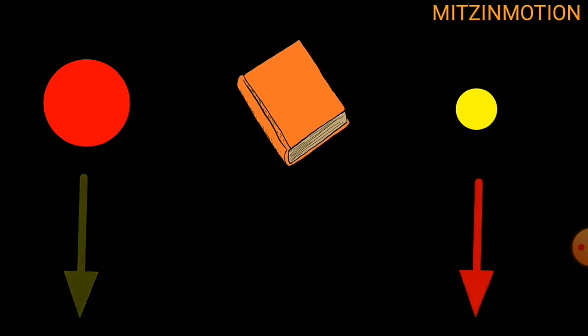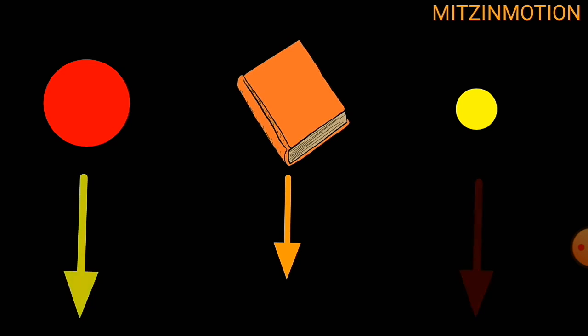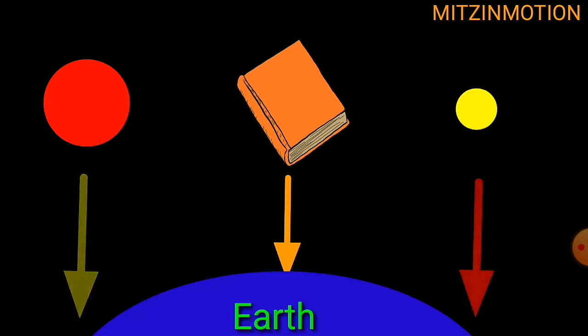Now if we throw a book, then again it comes to the earth due to earth's gravitational force. Everything which we throw normally comes toward the earth due to the gravitational force.